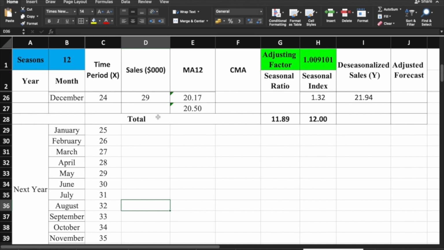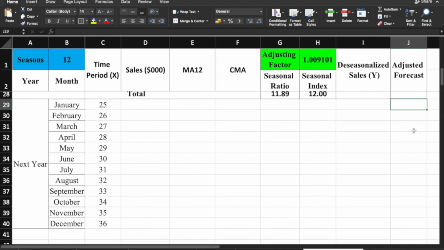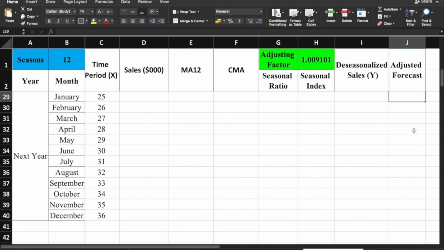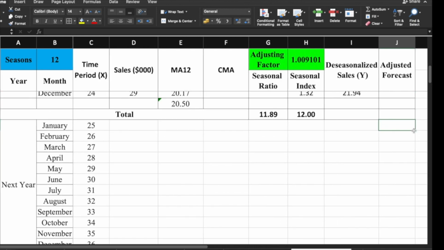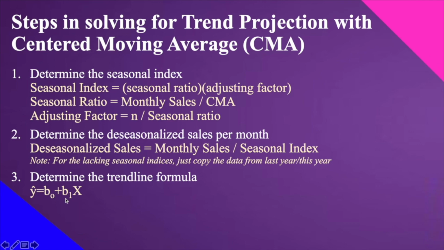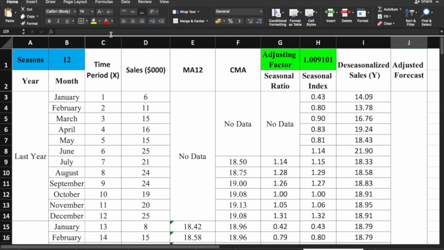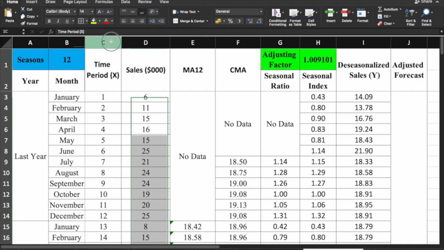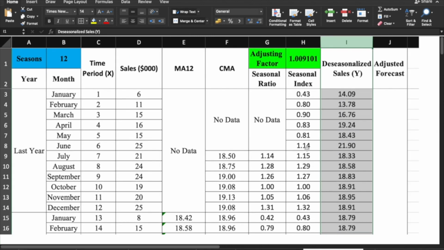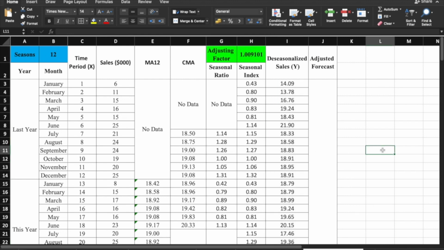For the sales, wala tayo dyan. For the deseasonalized sales, dito natin ilalagay yung sagot niya, yung magiging Y, under ng adjusted forecast. Okay? Pero po, ang data natin dyan na makukuha, para makuha natin yung ating equation, yung values ng B sub 0 and B sub 1, dito po, itong mga, ito at ito. Okay? So, actually guys, tedious ng ating computation for regression analysis. That's why hindi na natin yung gagawin mano-mano ulit ngayon.